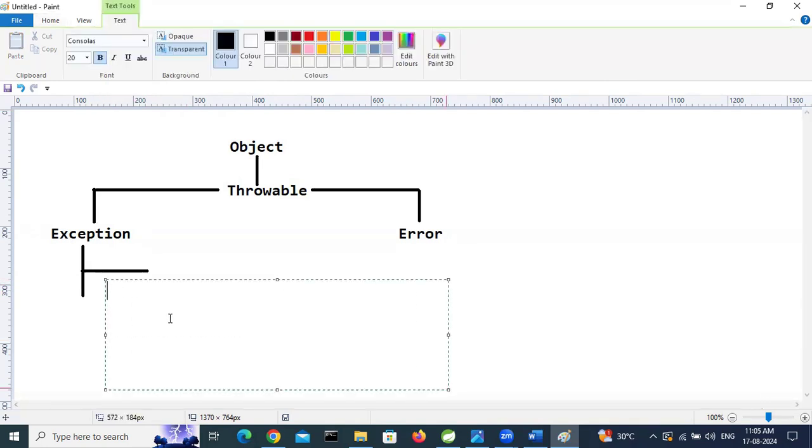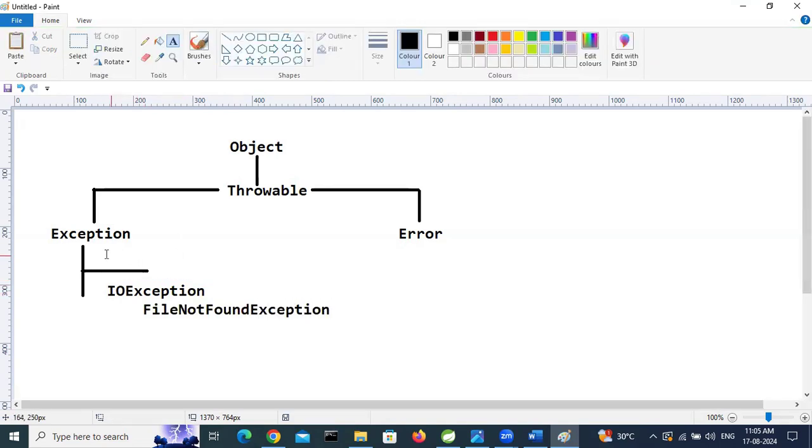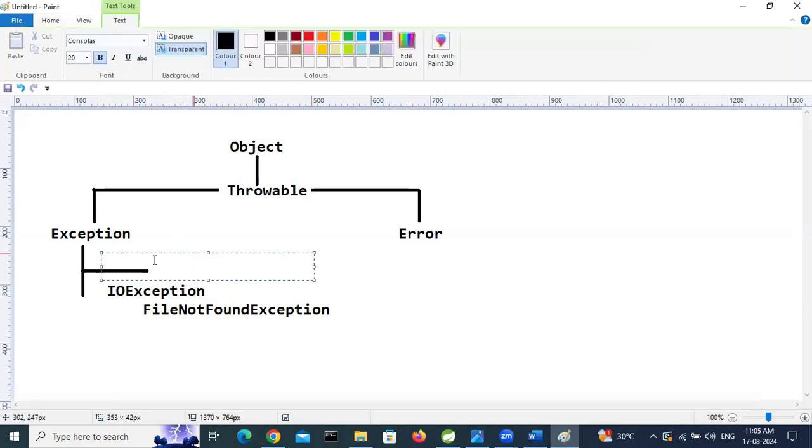Suppose IOException. Under IOException, FileNotFoundException. FileNotFoundException, so it is called a checked exception. Classes under Exception are called checked exceptions. See here, checked exceptions.